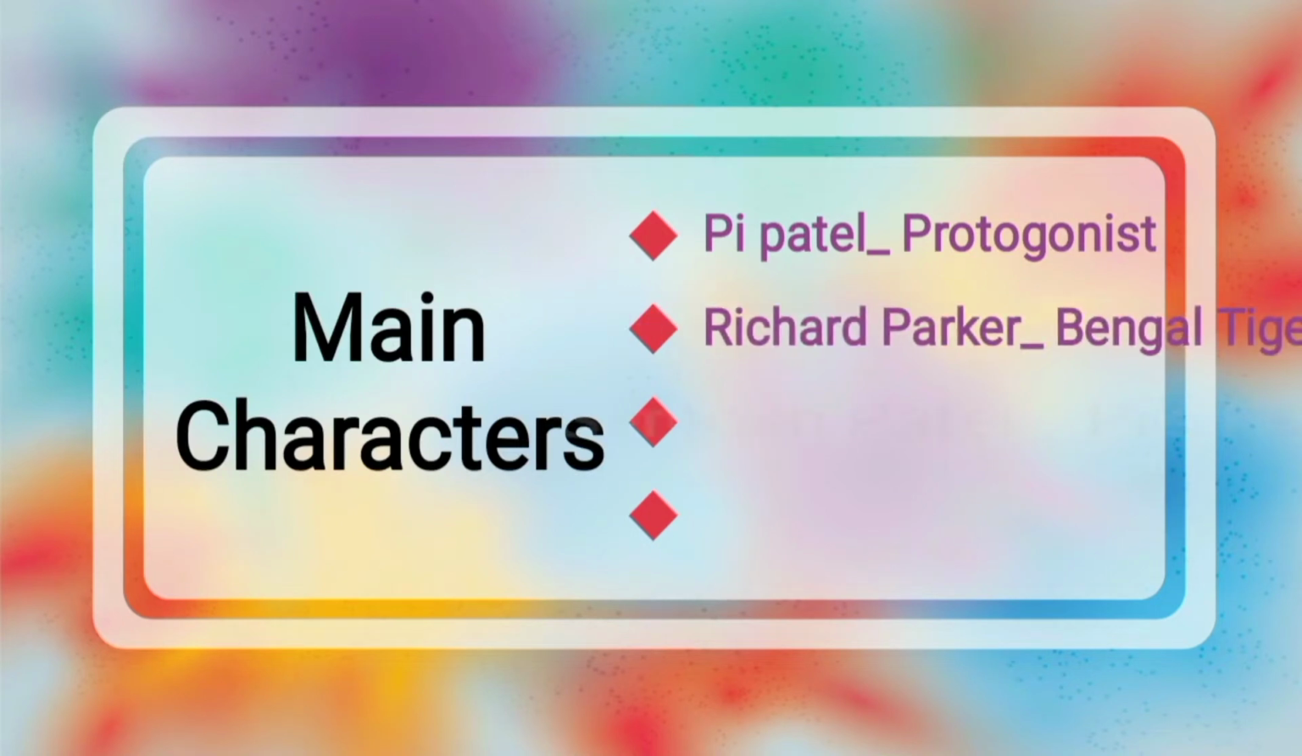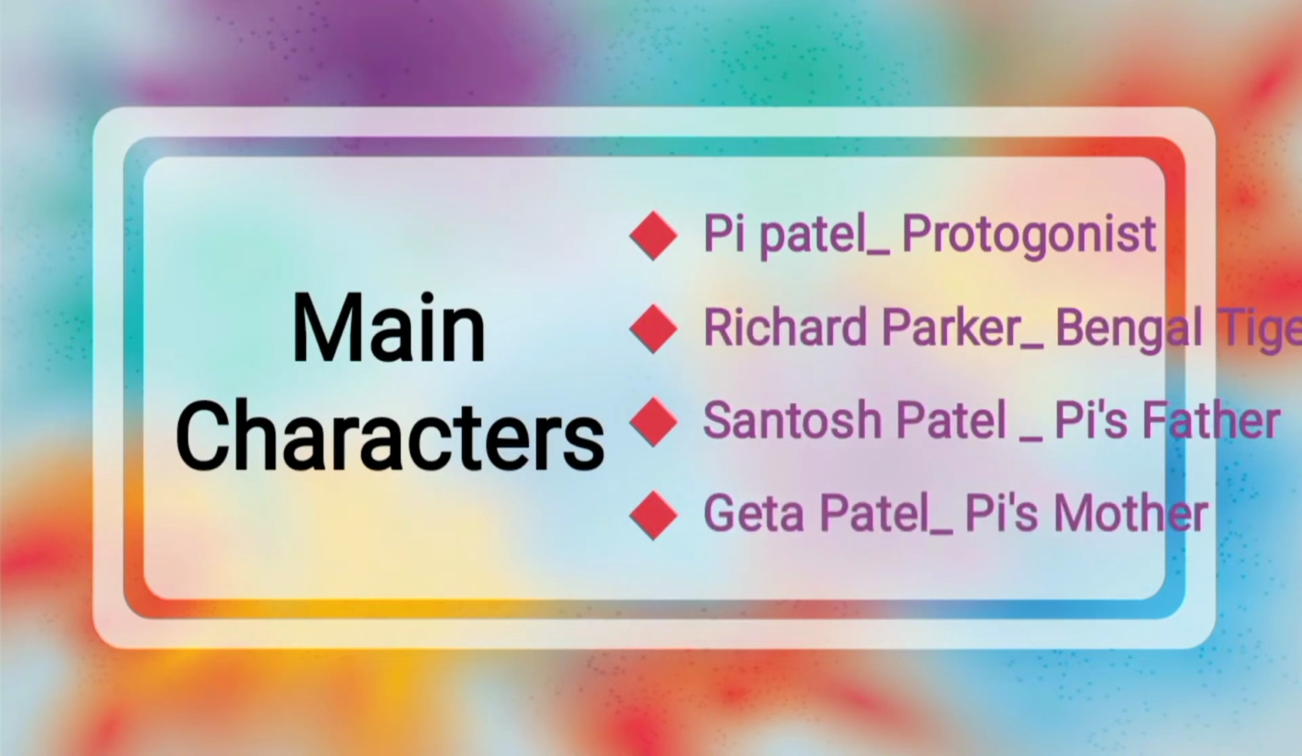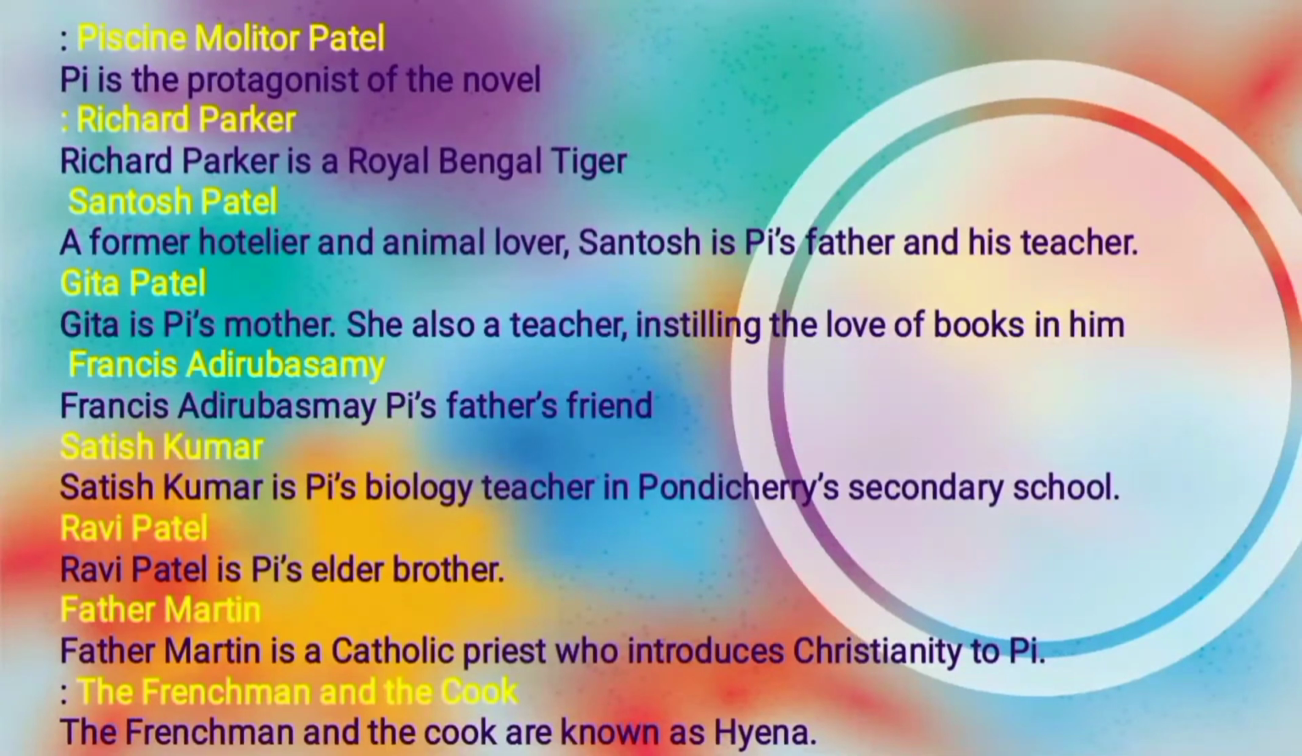Main characters are Pi Patel, protagonist, Richard Parker, Bengal tiger, Santosh Patel, Pi's father, Geta Patel, Pi's mother. Piscine Molitor Patel. Pi is the protagonist of the novel. Richard Parker is a royal Bengal tiger. Santosh Patel, a former hotelier, an animal lover. Santosh is Pi's father and his teacher. Geta Patel is Pi's mother. She is also a teacher, instilling the love of books in him.